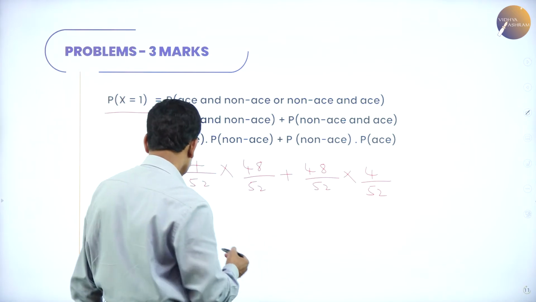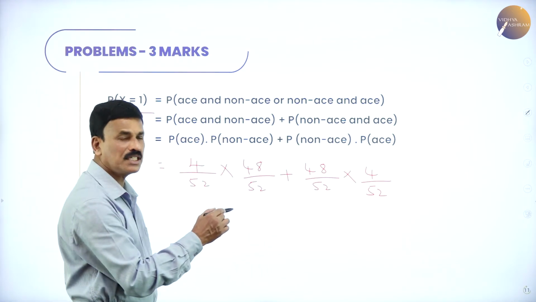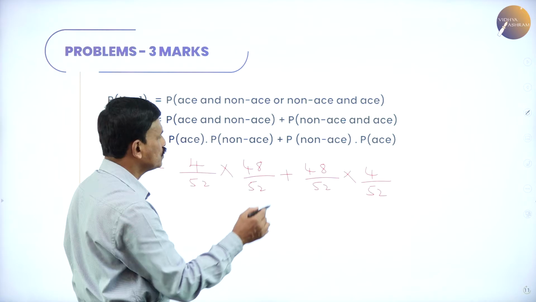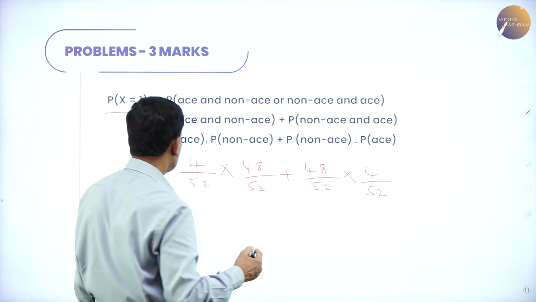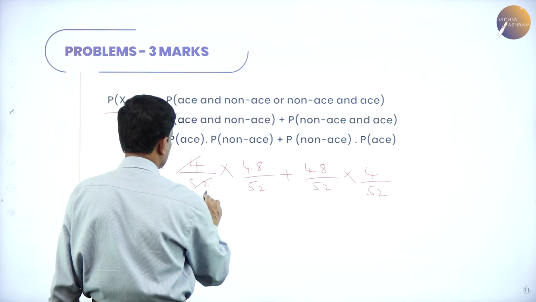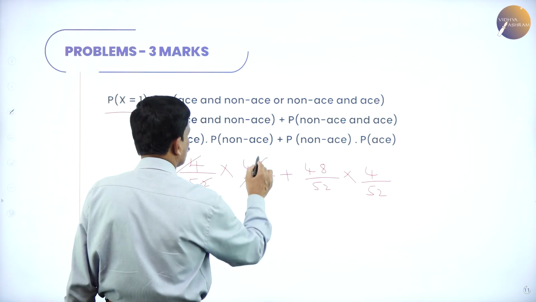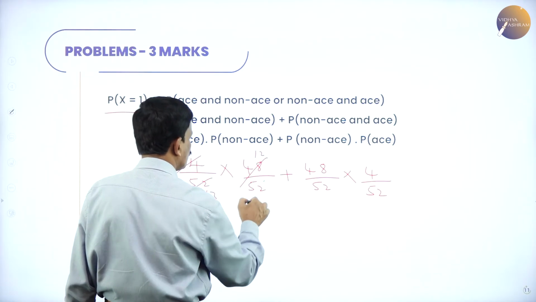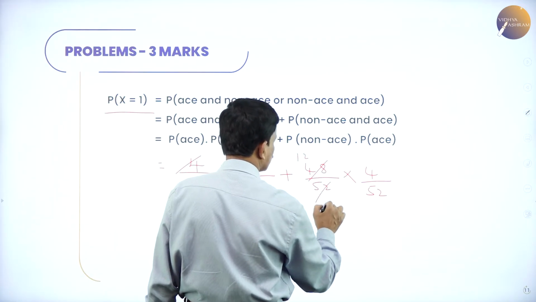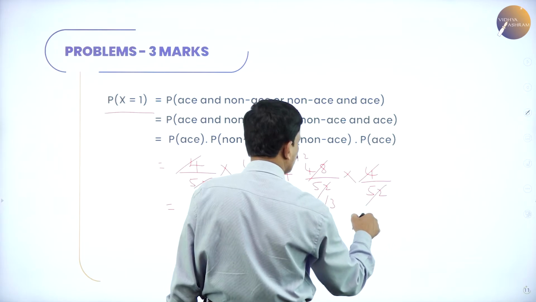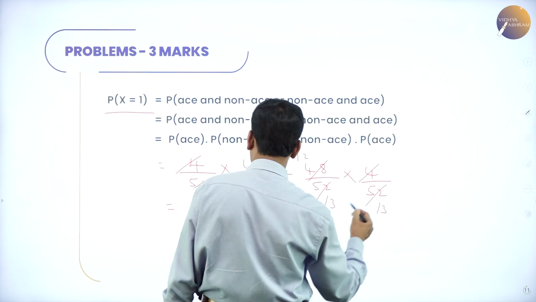Now, this is 4 by 52 into 48 by 52 plus 48 by 52 into 4 by 52. This can be simplified by dividing by 4. 4 13s are 52, and 4 12s are 48.